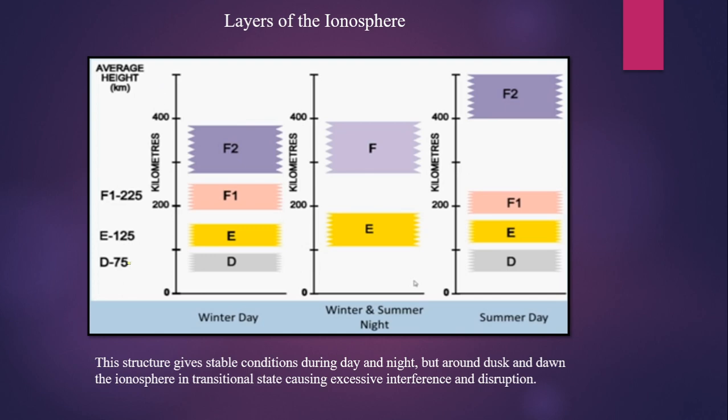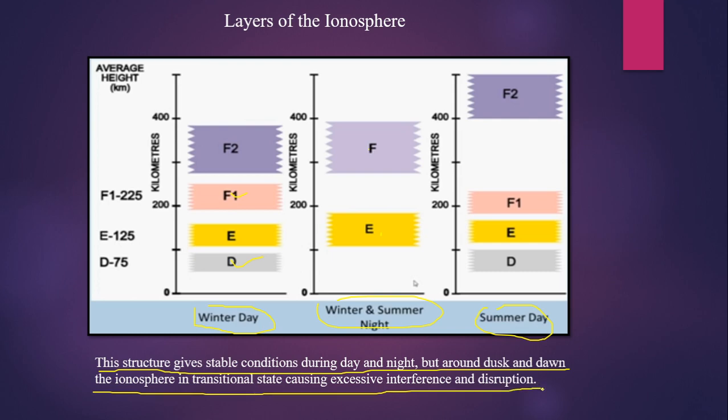Now, there are different layers of the ionosphere. This is the diagram showing different layers at different times: winter day, winter and summer night, and summer day. You can see during winter and summer night, F1 and D disappear. E and F are present, and during summer days, F goes beyond this level because of more energy in the ions. Therefore, there are different layers during different times, and this structure gives stable conditions during day and night, but around dusk and dawn, the ionosphere is in a transitional state, which causes excessive interference and disruption.